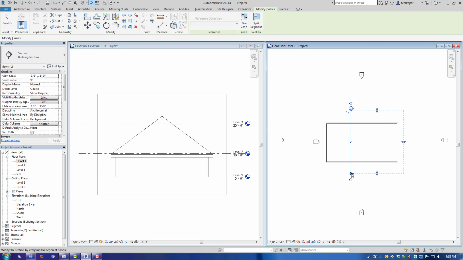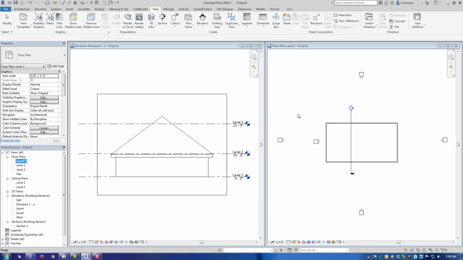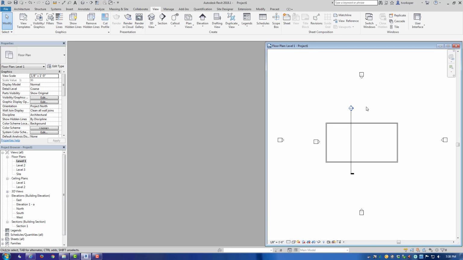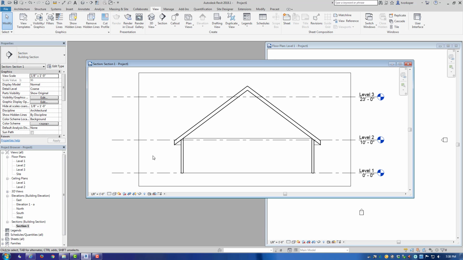When I click again, you can see that it looks very similar to the elevation, where you can see the line that the view is taken from, and the depth of field is shown by the dashed line. You will also notice in the project browser that a section has been created. I'm going to close this elevation view, and I can double click on the blue arrow for the section, or I can double click in the project browser, and either way will take me to the section view.